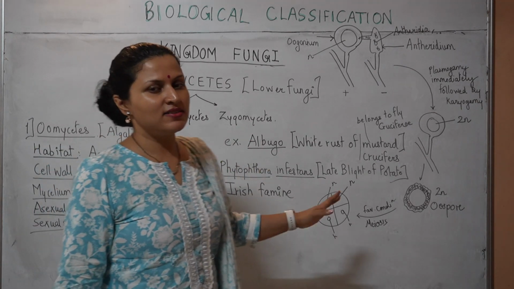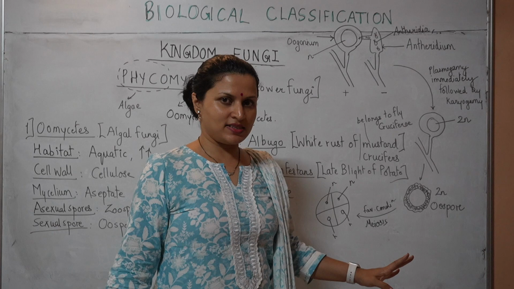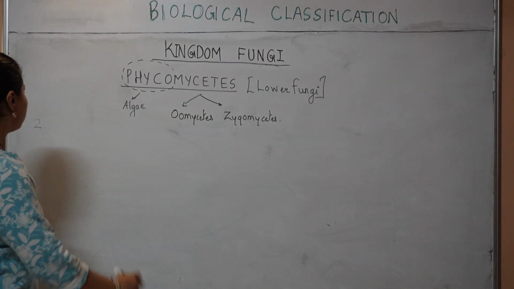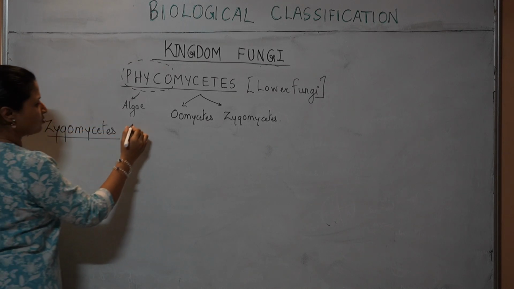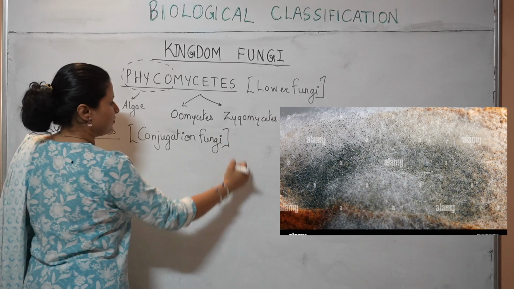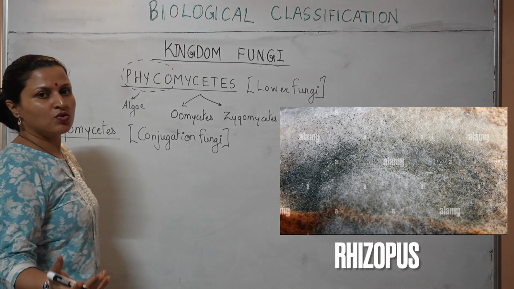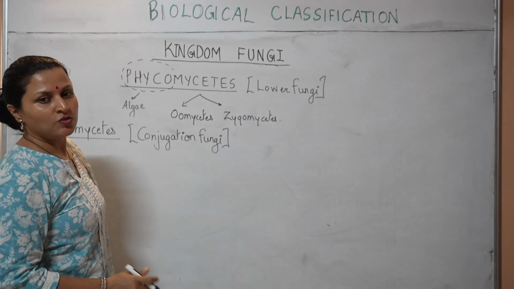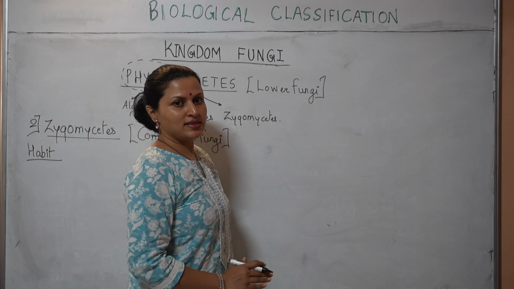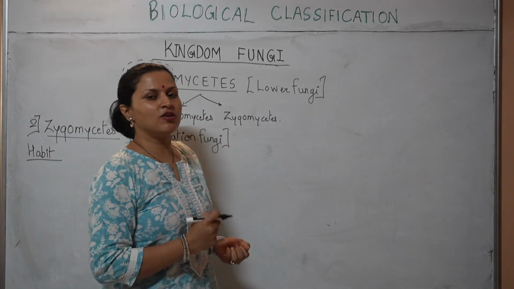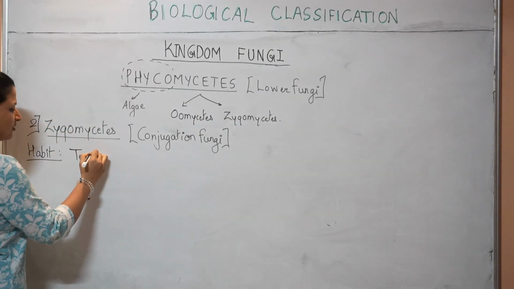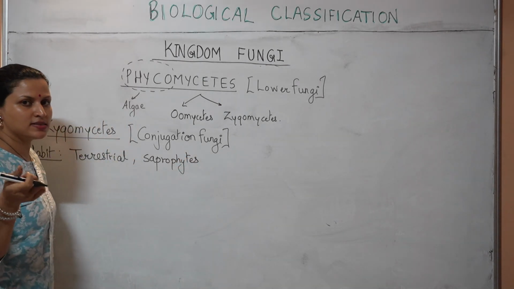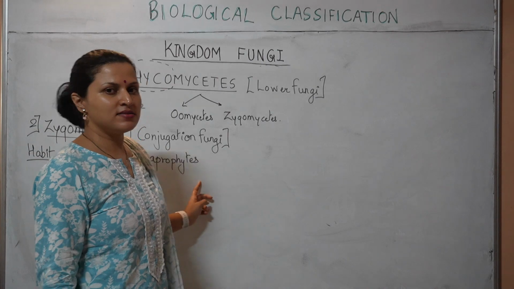Moving on to the second lower fungi, which is Zygomycetes. In the lower fungi, we are going to do the next class now, that is Zygomycetes, also called the conjugation fungi. This is the one that includes your bread molds, Rhizopus, Mucor, etc. They are mainly terrestrial, not watery as in Oomycetes, slightly more terrestrial but still needing a lot of moisture. Habit is terrestrial, and they will behave as saprophytes rather than parasites as in the Oomycetes. Oomycetes are mainly parasites, these are saprophytes.